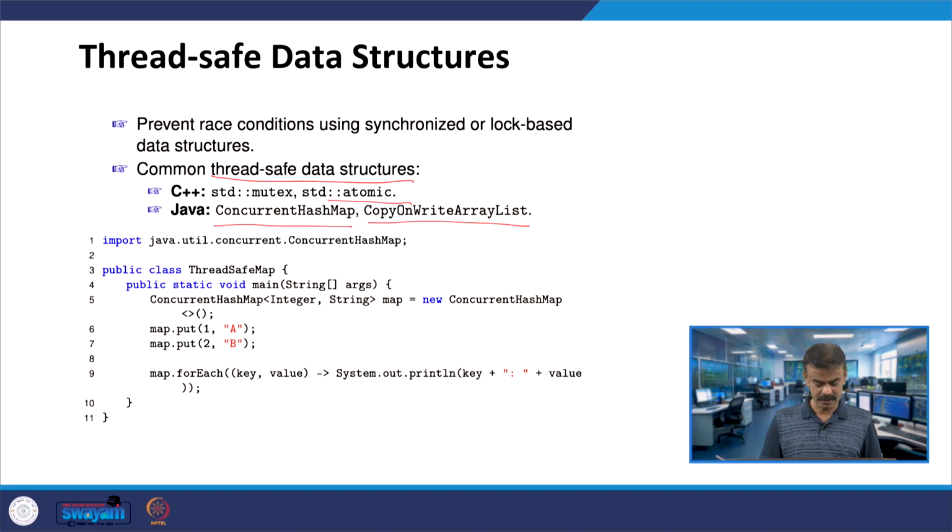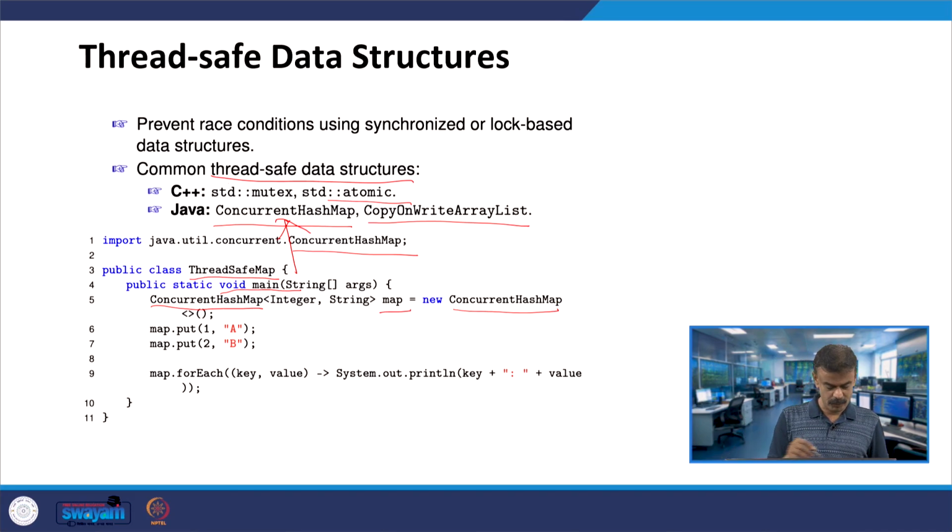Let us consider Java. You include the utility ConcurrentHashMap. Here the public class name is ThreadSafeMap. Here you have main, therefore it is the driver class. You have an object map under ConcurrentHashMap, as I said previously, which has Integer and String, and on the right hand side you have dynamically allocated memory with the ConcurrentHashMap constructor.